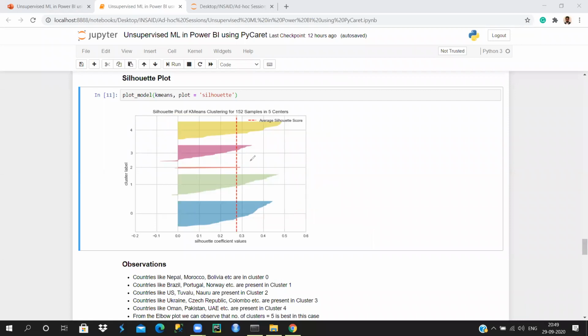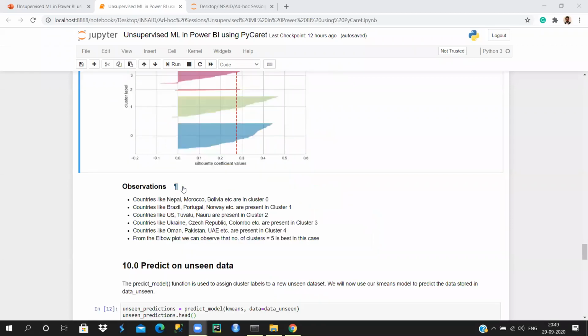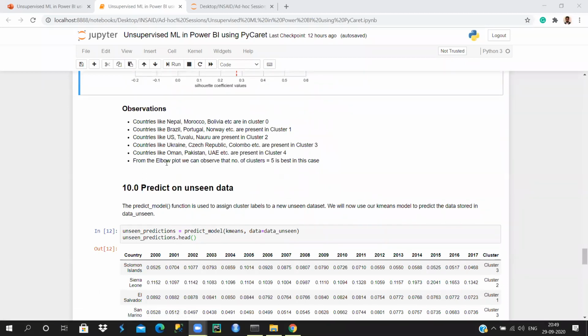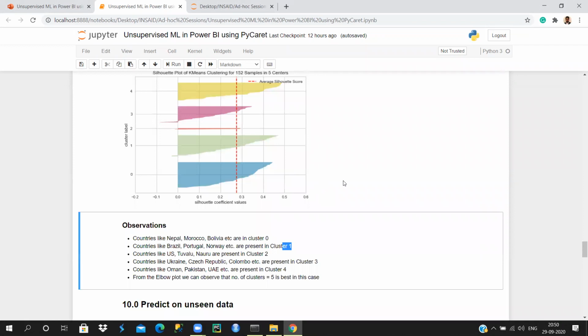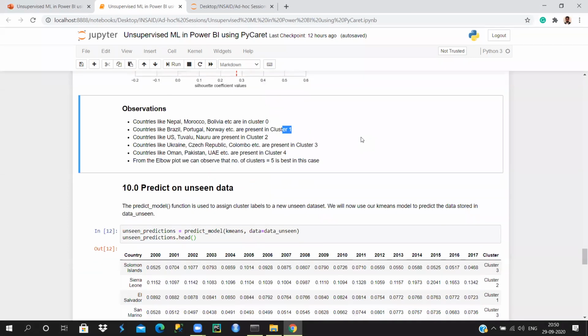All right. So based on this clustering, we have some observations here: countries like Nepal, Morocco, Bolivia, etc. are in cluster 0, and countries like Brazil, Portugal, Norway are in cluster 1. And like this, we have various clusters with various countries. But you will not get the entire understanding of exactly which country is in a particular cluster, right? That's a big question here. That's where we have Power BI. So I'll show you how you can look at it.